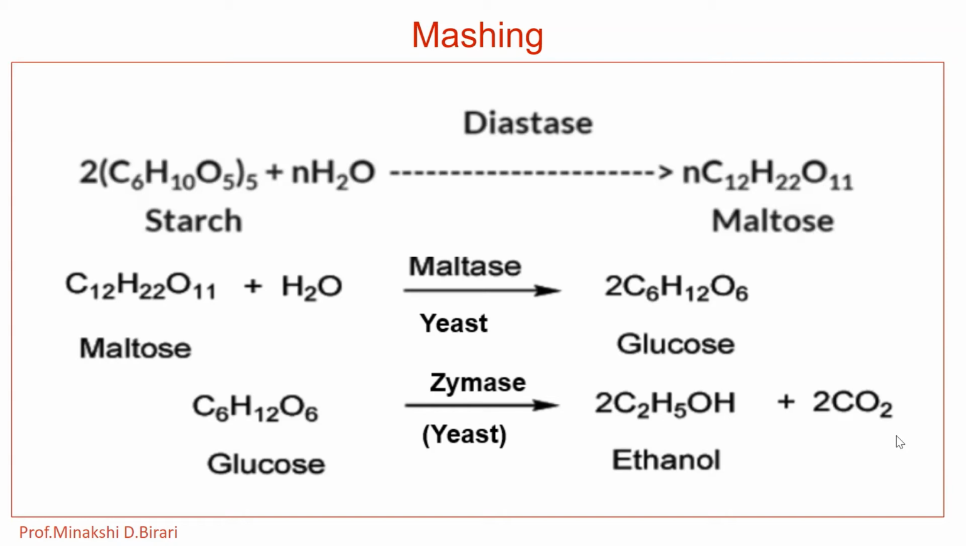carbon dioxide, CO2. So, here the fermentation takes place in the presence of the enzyme diastase, and starch is first converted into maltose. Further, maltose undergoes hydrolysis in the presence of the enzyme maltase to give glucose, and glucose in the presence of the zymase enzyme is converted into ethanol, ethyl alcohol, with removal of 2 CO2 molecules. The temperature is maintained between 40 to 60 degrees Celsius. So, these are the reactions involved in the mashing step.